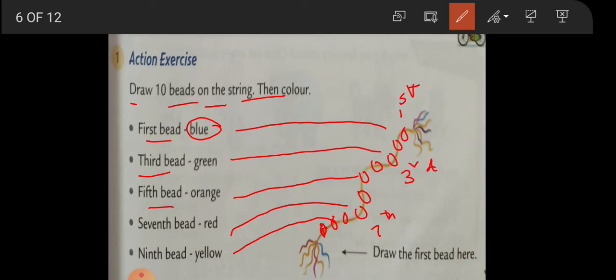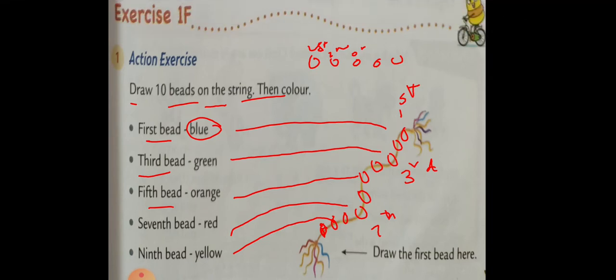And when you're drawing the beads, on top of the beads you have to write first, second, third, write the ordinal number on the beads so that it will be easy for you to find that bead and you can color it accordingly. After drawing the beads, write small ordinals on them: first, second, third, fourth, fifth, like this till ninth. Okay, let us do the next one.